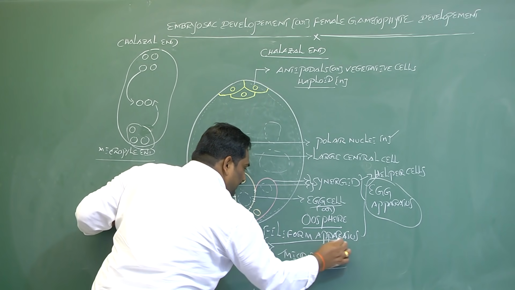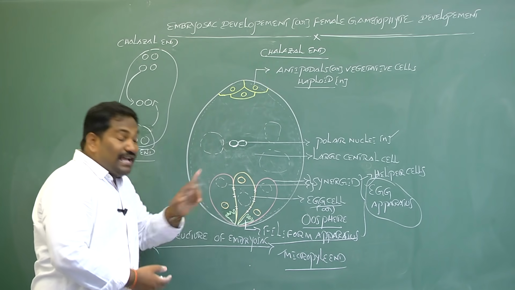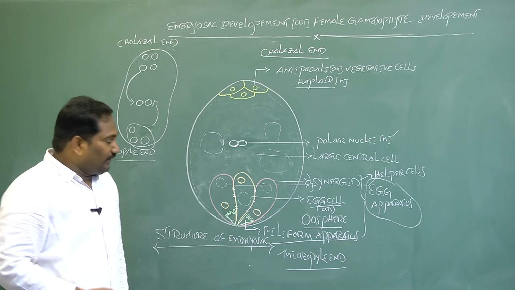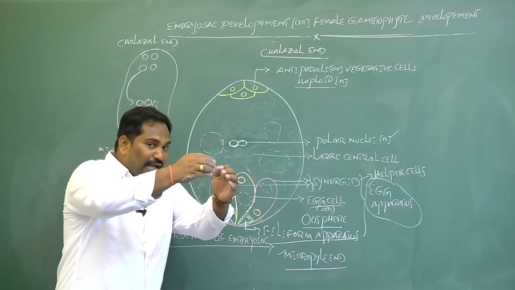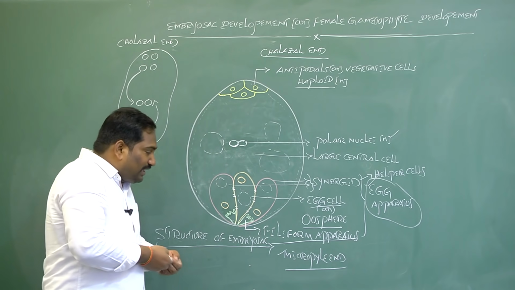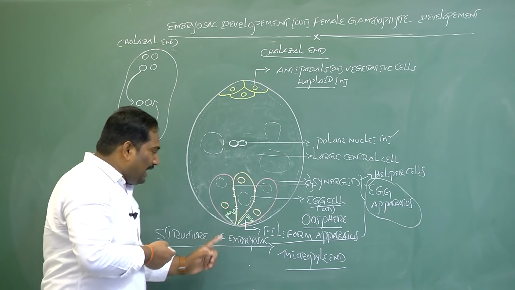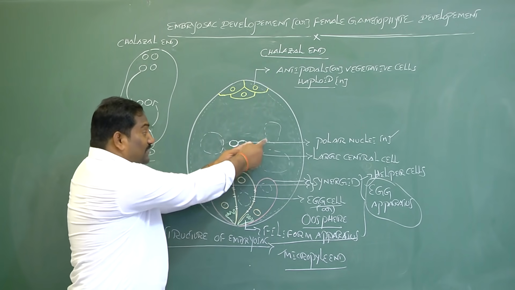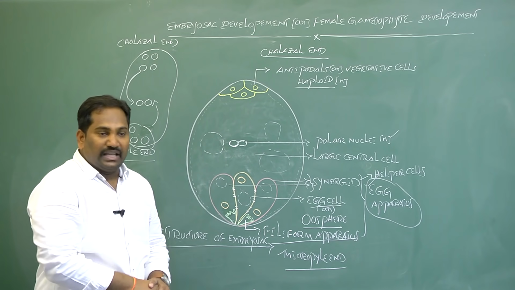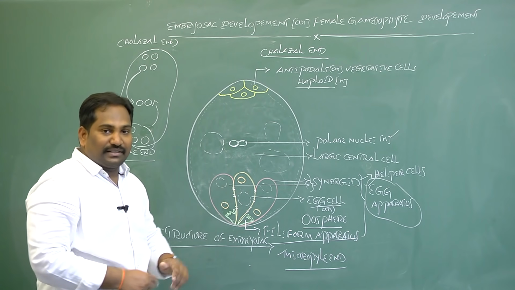The filiform apparatus consists of finger-like projections present in synergids. The first function is that it helps in obtaining nutrients from the ovule nucellus. And it can guide the path of the pollen tube into the embryo sac during fertilization. These are the 2 functions of the filiform apparatus.